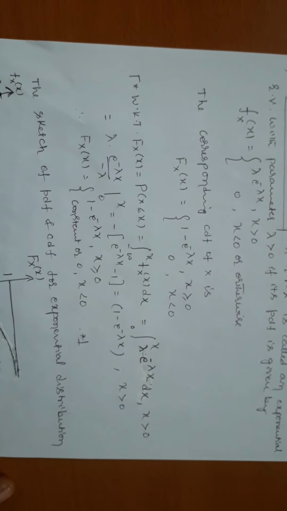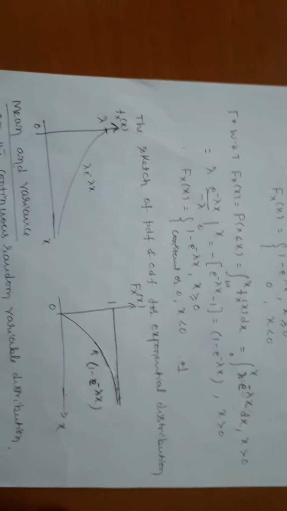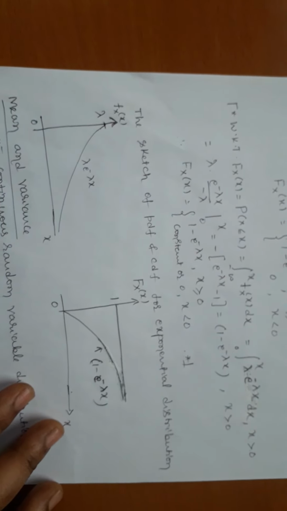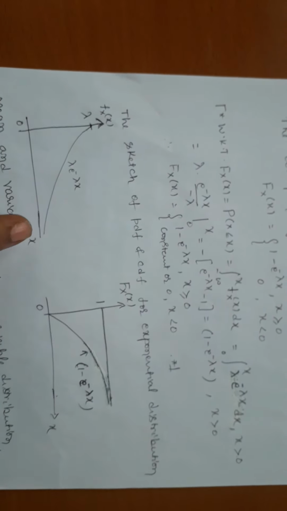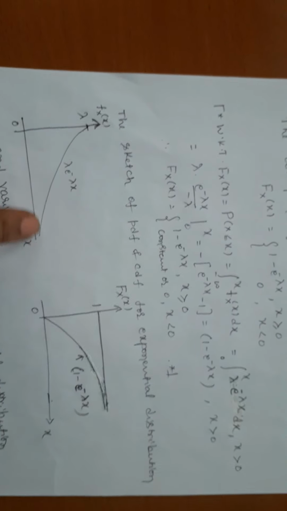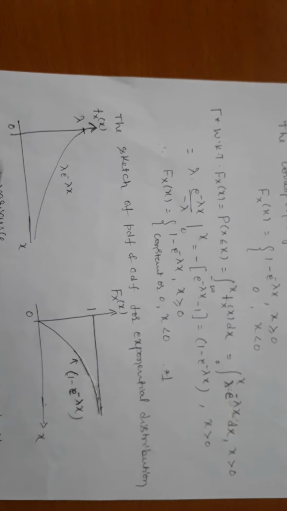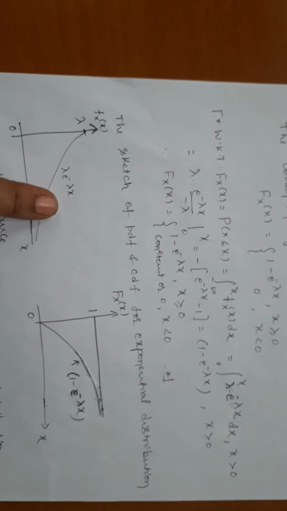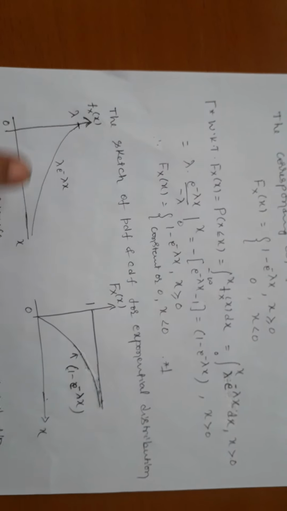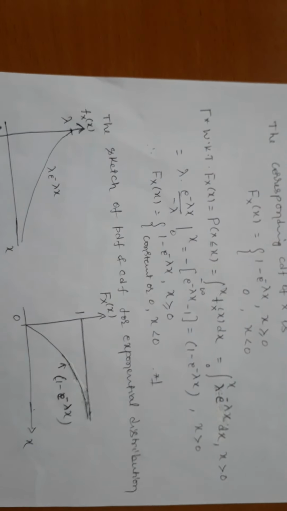Are you clear? Yeah. Now I am going to move on to how our exponential distribution curve looks, the probability distribution curve and the cumulative distribution curve. The probability curve ranges from 0, for lambda greater than 0, lambda e^(-lambda x). You give some particular value of lambda, then you plot a graph. We get it between 0 to infinity.